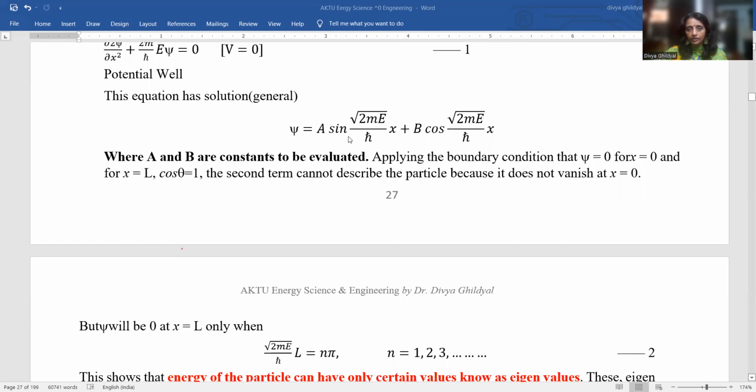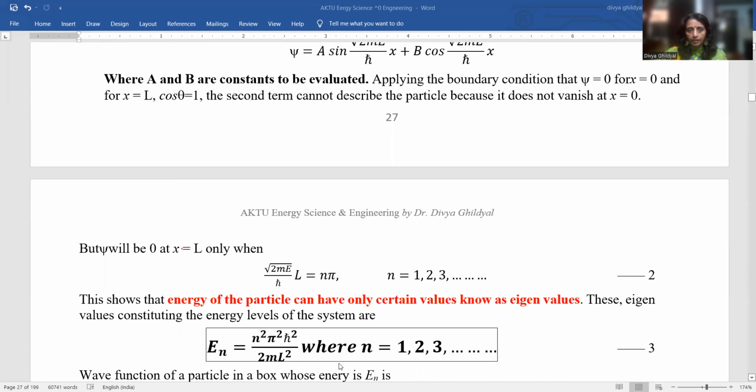This is basically for the sine values. Why? Because cos 0 is 1, so it is not reducing to 0, but sine 0 is 0. It is reducing to 0. So we will take the limit for this expression: sine of under root 2mE upon h bar square L equal to n pi.